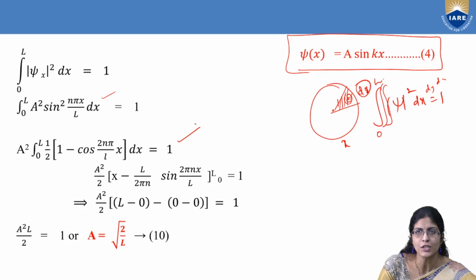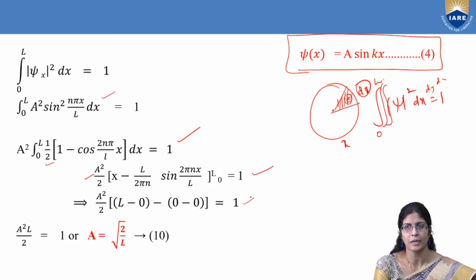Go for the integration, then you get 1 minus cos 2x by 2. Take 1 by 2 outside and take it under the A square by 2 and apply the limits from 0 to L and equate it to 1. We know how to apply the limit. First apply the upper limit and minus lower limit.